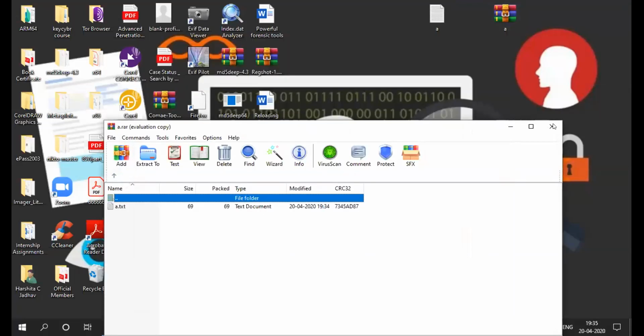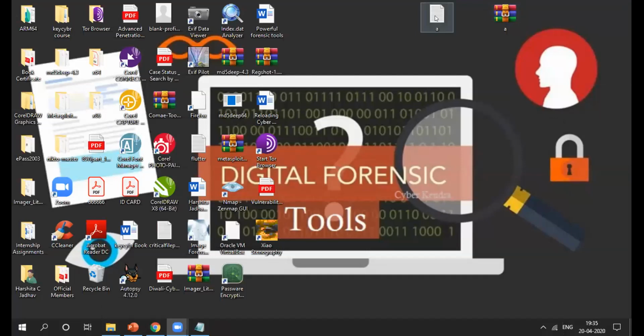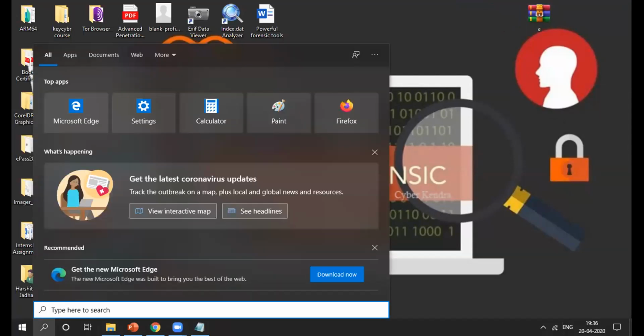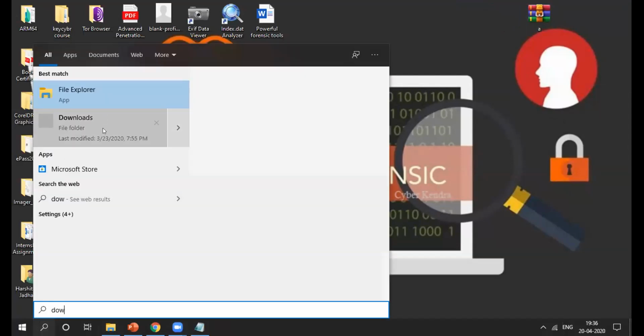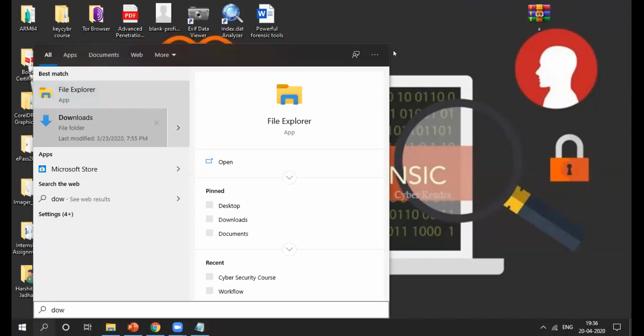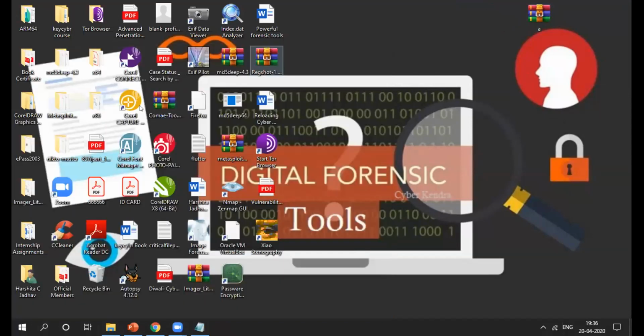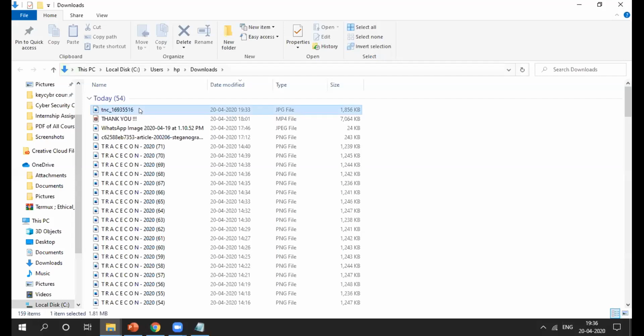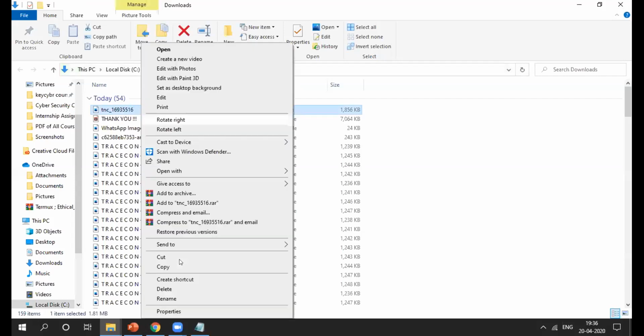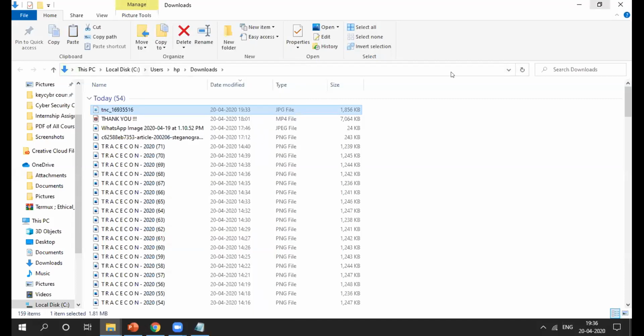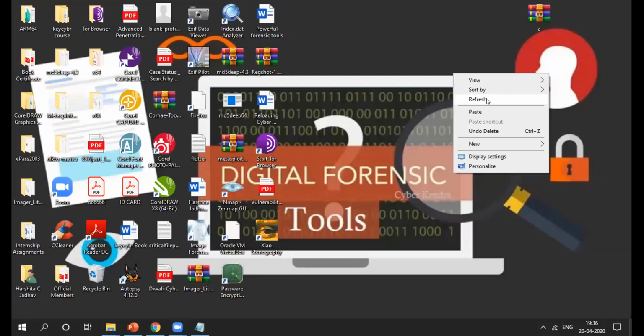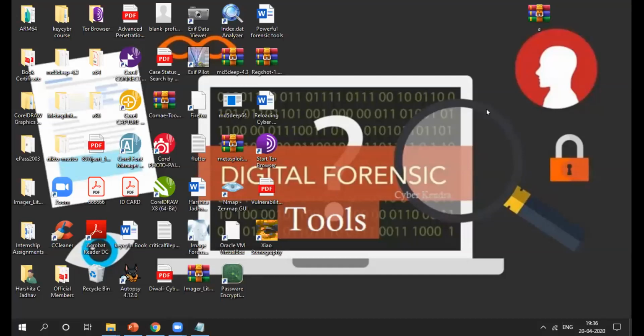So here is my text document and here is my original. The a.txt I don't need, so I'll just delete it. So here is my a.rar and our downloaded image, right? I'll just copy it here so it will be easy to test. Okay, I'll just rename it.